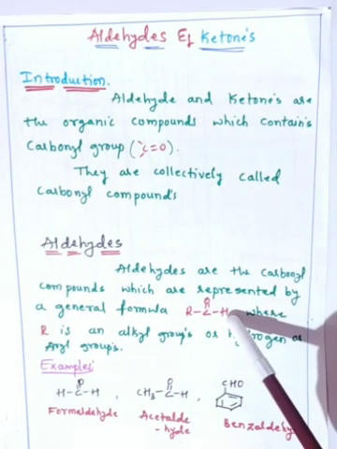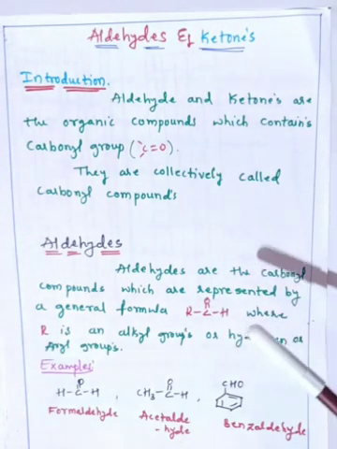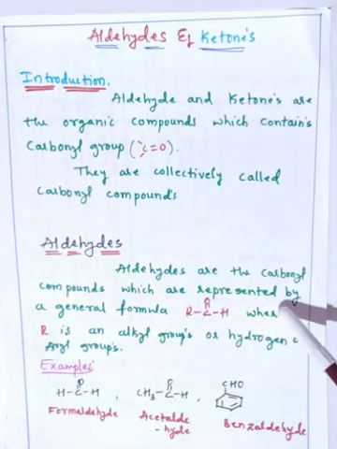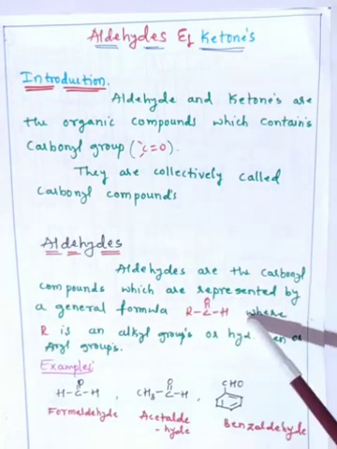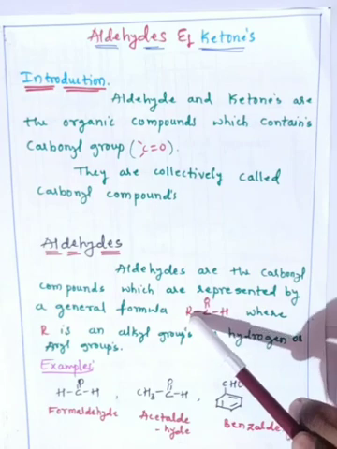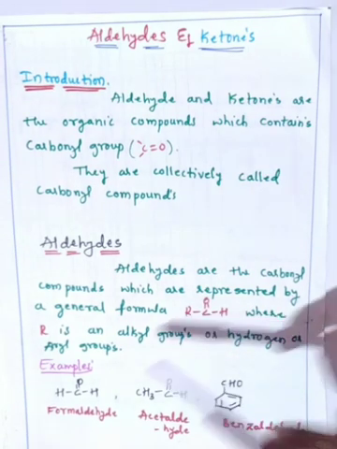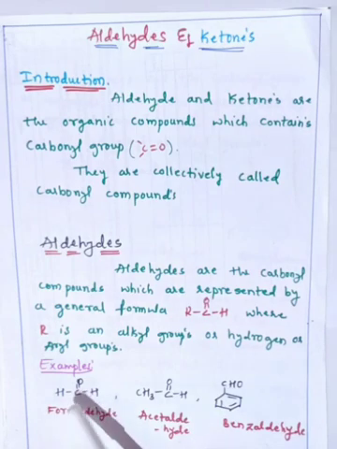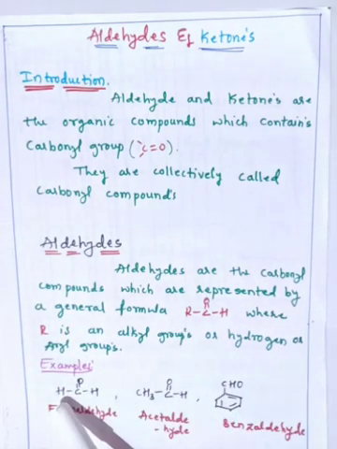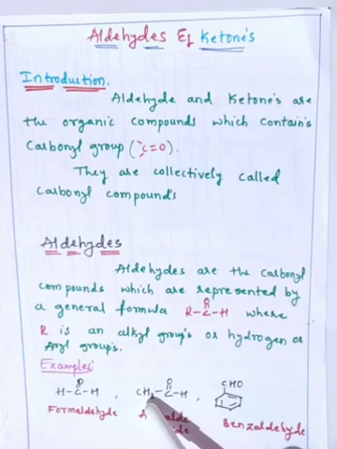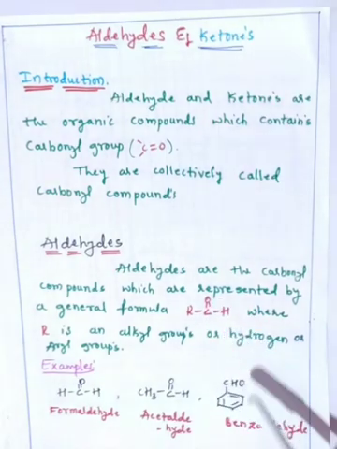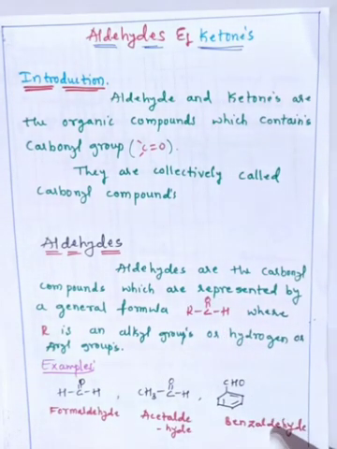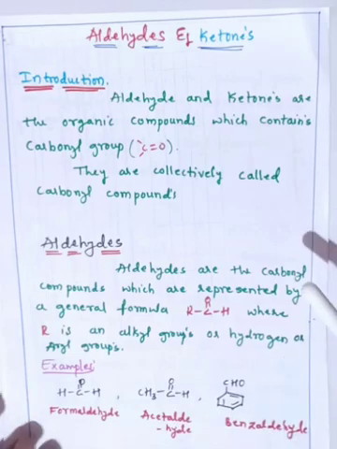Some examples: when R is H, the example is formaldehyde; when R is CH3, the example is acetaldehyde; and when R is an aryl group, the example is benzaldehyde. So this is regarding aldehydes.